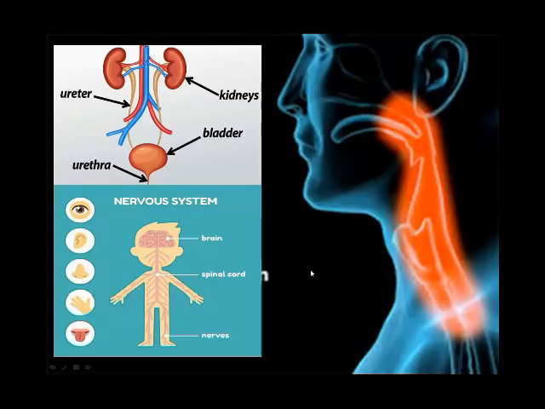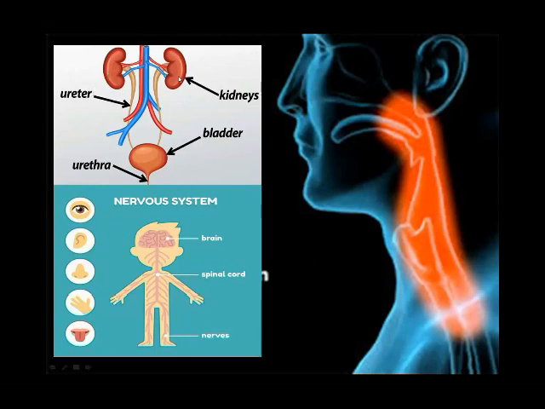Okay, now we are discussing the kidney. These are the kidney, ureter, bladder, and urethra. These make up the excretory system, or we can say the urinary system. Kidney, what is the function of the kidney? The function of the kidney is to remove the excess water from the blood or from the body, and also clean the blood.